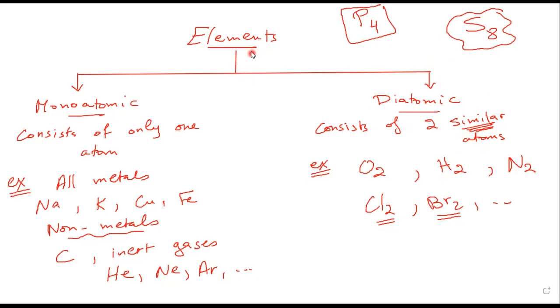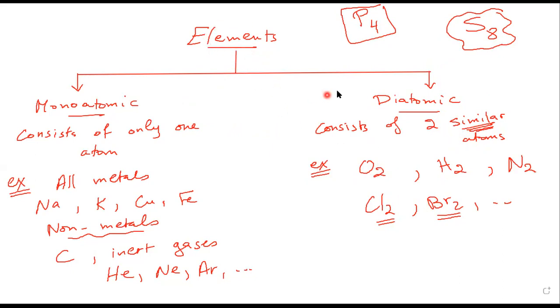Now, these are elements. And as we know, elements are the smallest particle of any substance that cannot be divided more. If I have an oxygen and I divide it into oxygen atoms, yes, it can be. But in that case, it will lose all the properties of the element.